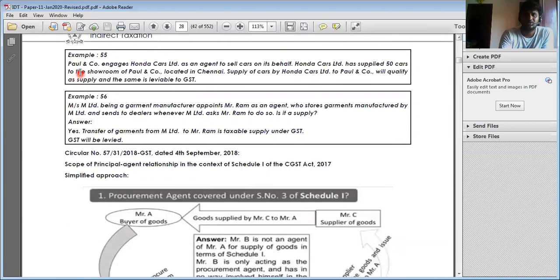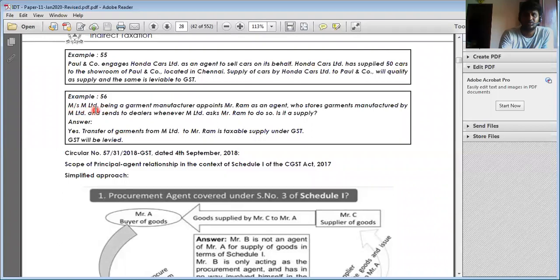Right. Next, a foreign company engages Honda Cars Limited. PAL company is the dealer, and Honda Cars Limited is the manufacturer. He gives the products to PAL Limited on behalf of Honda Limited. Here he supplies 50 cars without cost. Then Honda is supplying 50 cars, and that is also regarded as supply.